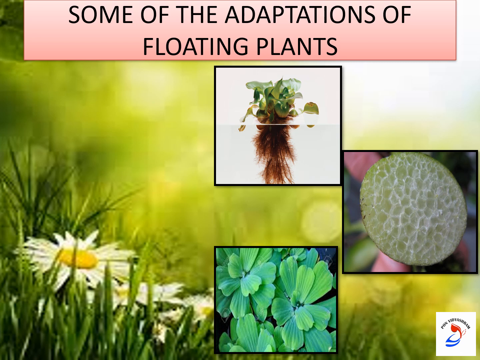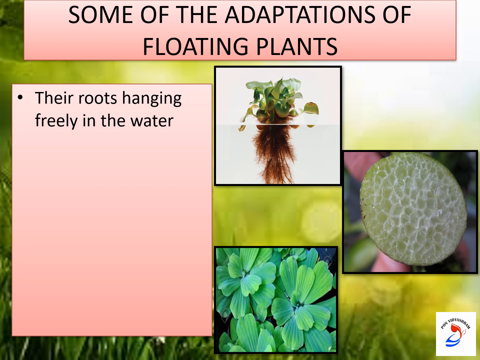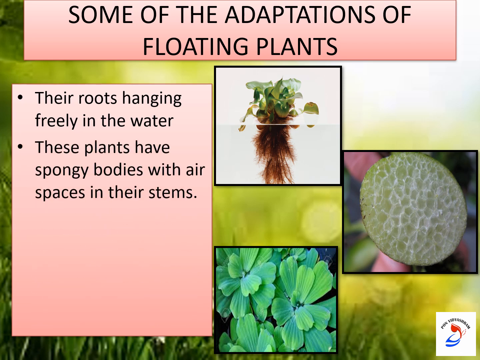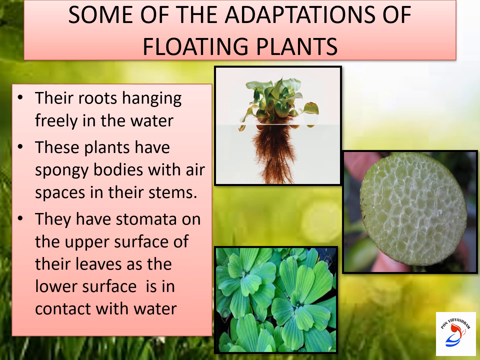These are the adaptations shown by the floating plants: their roots hang freely in the water, they have spongy bodies with air spaces in their stems, and stomata on the upper surface of their leaves. Hope you are all clear on the adaptations shown by the floating plants.